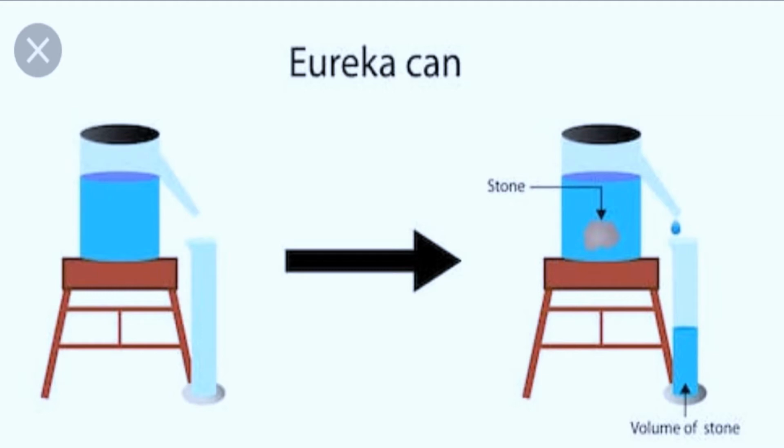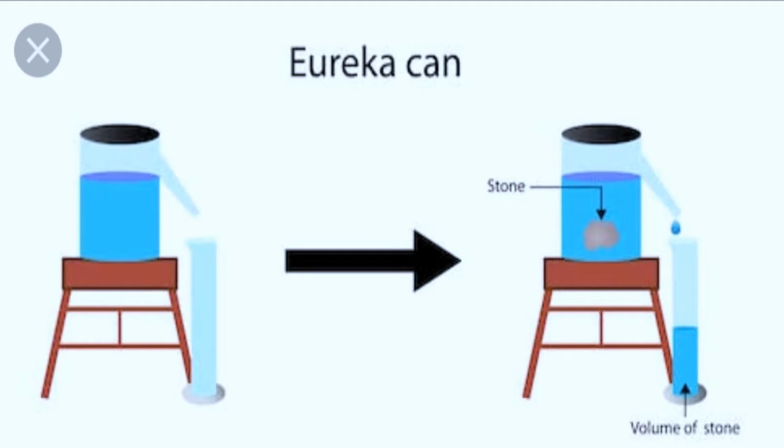So what is the formula? Density is mass by volume, is it? First you mention the mass of the object, that is the stone, divided by the volume of the stone. What is the volume? The water collected in the measuring cylinder, that is the volume of the stone. With that we can find the density of an irregular solid. Okay children, did you all understand?